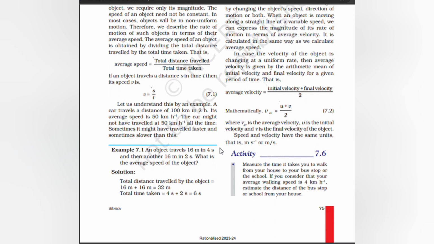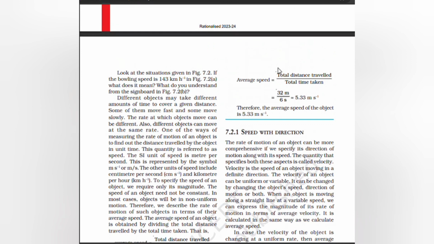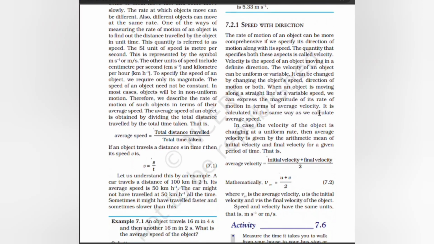An object travels 16 meters in 4 seconds and another 16 meters in 2 seconds. What is the average speed of the object? Total distance traveled by the object is 16 meters plus 16 meters, that is 32 meters. Total time is 4 seconds plus 2 seconds, that is 6 seconds. Average speed is equal to total distance traveled divided by total time taken: 32 meters by 6 seconds, that is 5.33 meters per second. The average speed of the object is 5.33 meters per second.